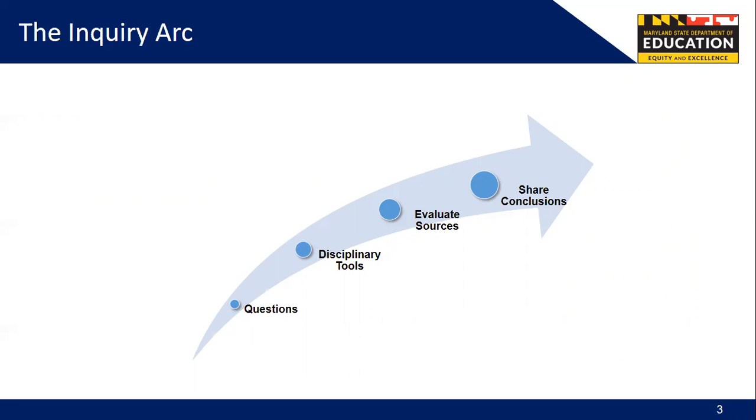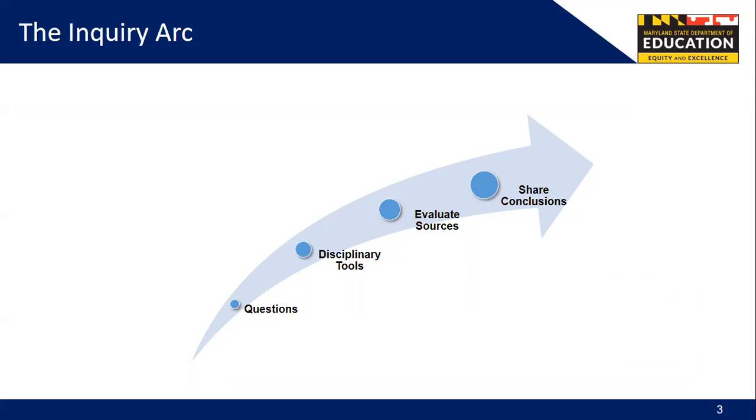Throughout all social studies courses, students will engage in the skills and processes outlined in Standard 6.0. Organizing these skills is the inquiry arc, which provides a structure to facilitate effective instruction in social studies. It includes 4 components: formulating questions, using disciplinary tools, evaluating sources, and sharing conclusions. The inquiry arc drives instruction across all social studies courses pre-K through 12. The skills from Standard 6.0 are assessed using a unique item type known as an EBAS, or evidence-based argument set.